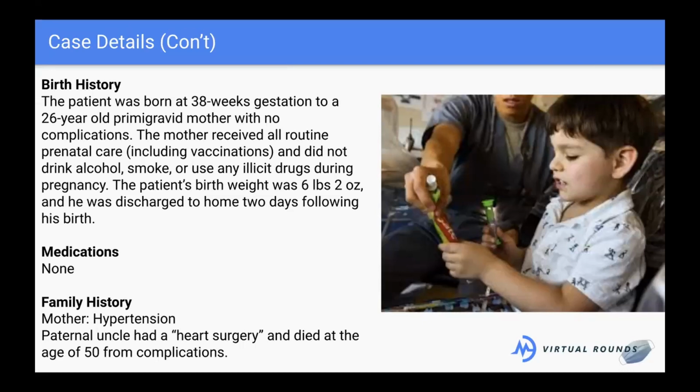Family history, mom's got hypertension, and his paternal uncle had a heart surgery and died from complications at the age of 50. So again, which part of the SOAP note is all of this going in? There would probably be family history. Family history, right. Broadly, it will go into subjective, but usually within subjective, we'll put family. Yes, Fawaz, you're right. It will go in subjective. We have not moved into objective yet.